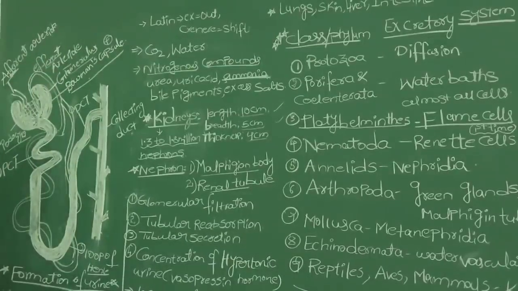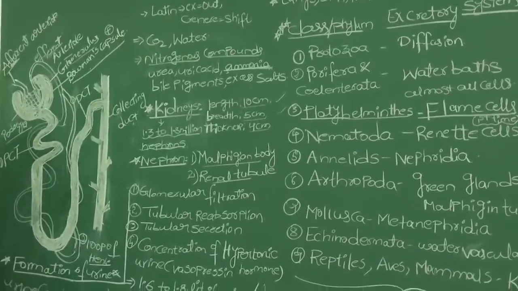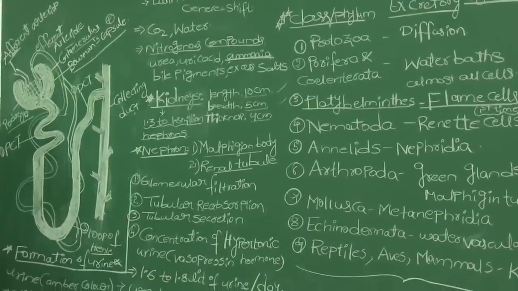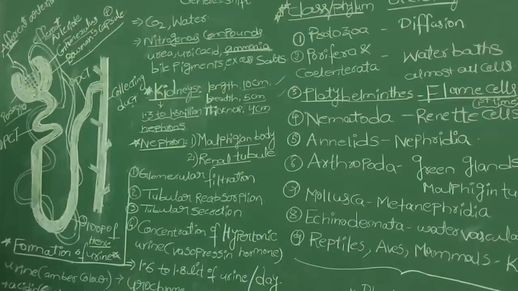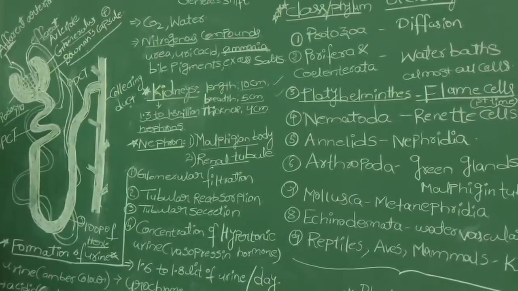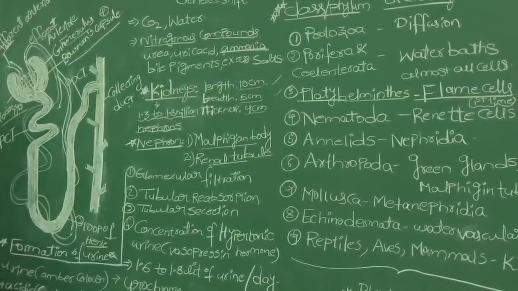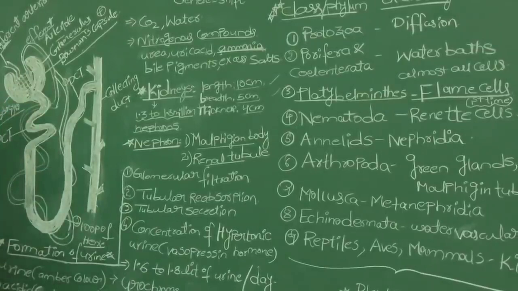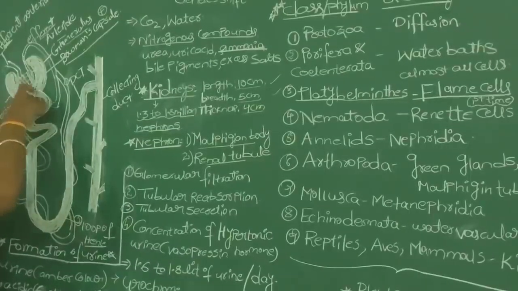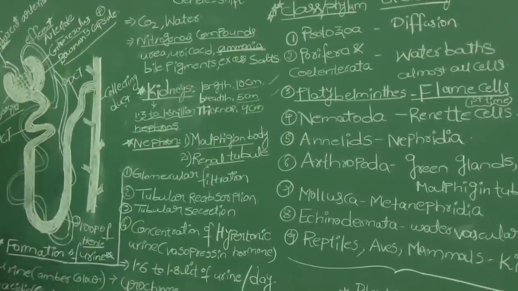Because of the pressure, this is pressure filtration, and we also call it ultrafiltration. Because of the ultrafiltration, some molecules from the blood are filtered out of the glomerulus and enter the Bowman's capsule.